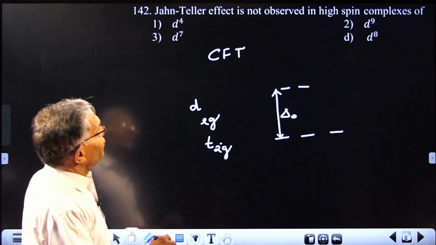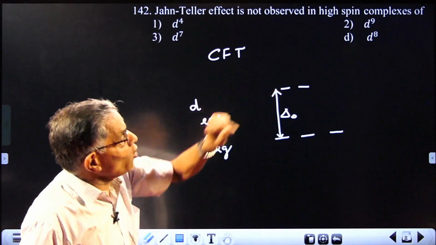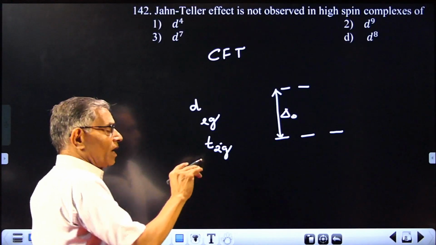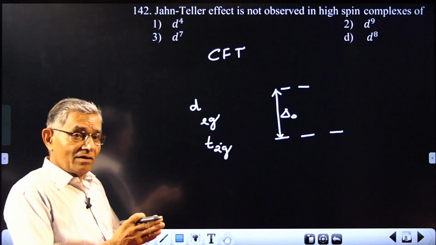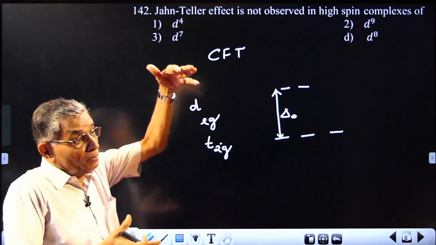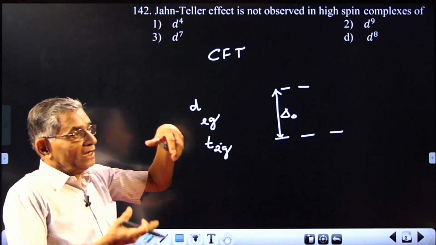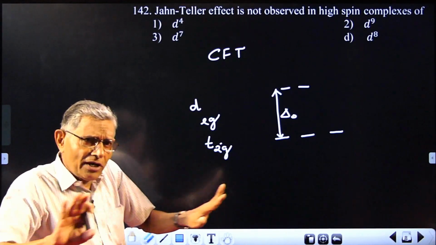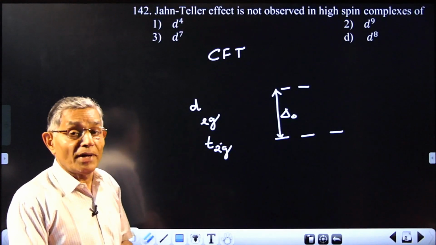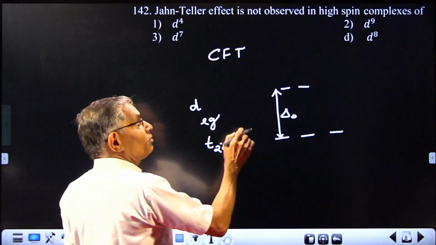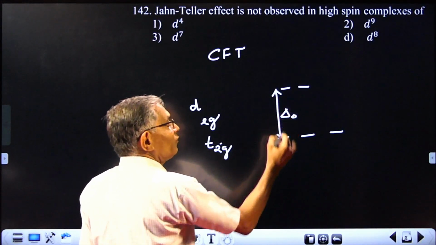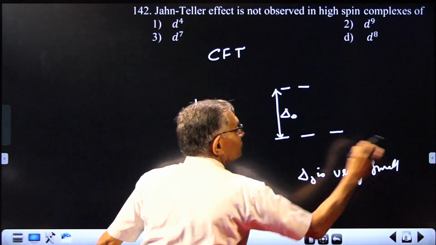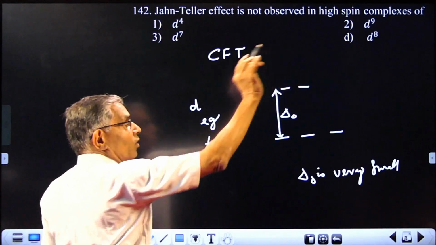Now in this question it is given, it is a high spin complex. What do you mean by high spin complex? High spin means as far as possible electrons are unpaired. High spin means high spin magnetic moment. That is possible only when pairing is avoided. So high spin means the maximum number of electrons are lying in an unpaired manner. How is this possible? It is possible only when delta O is very low, very small. Electrons easily will be occupying all the d orbitals.